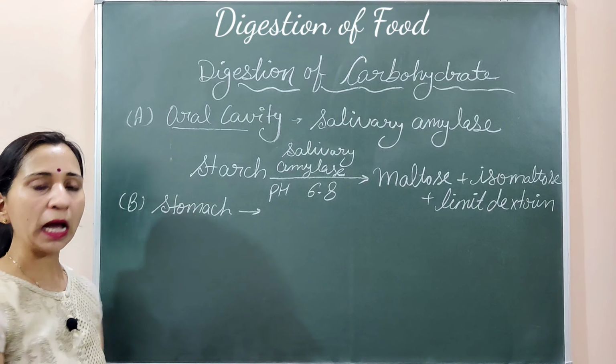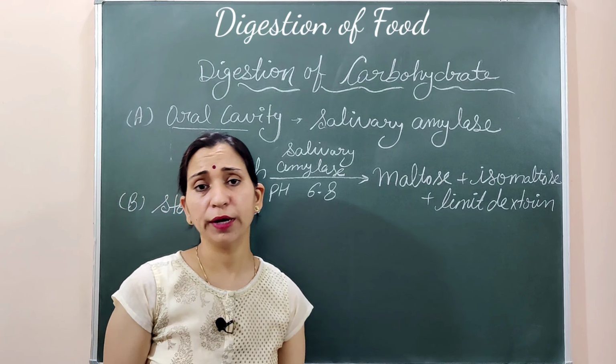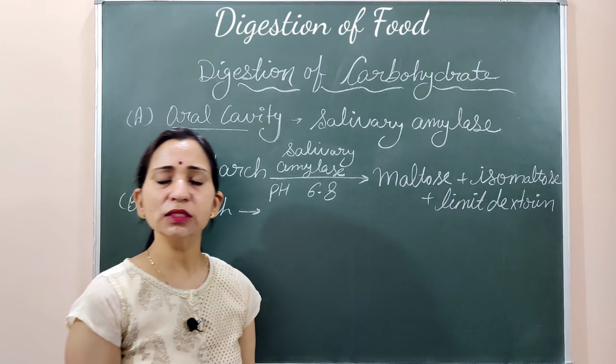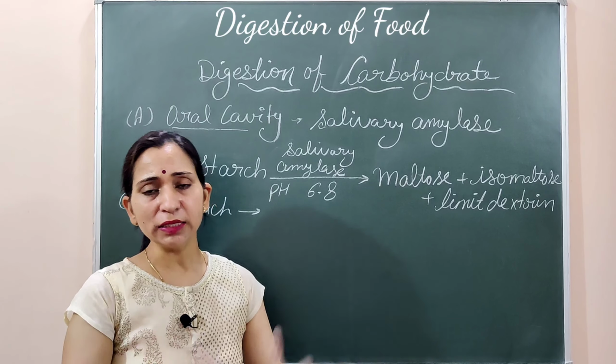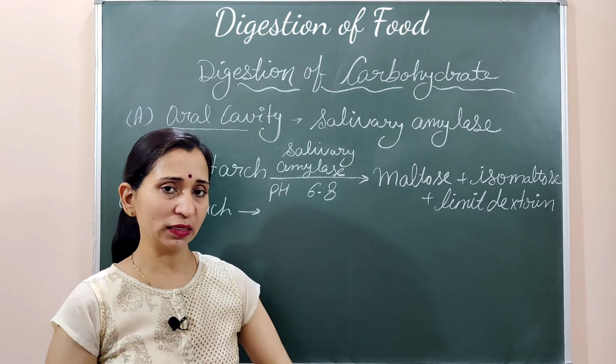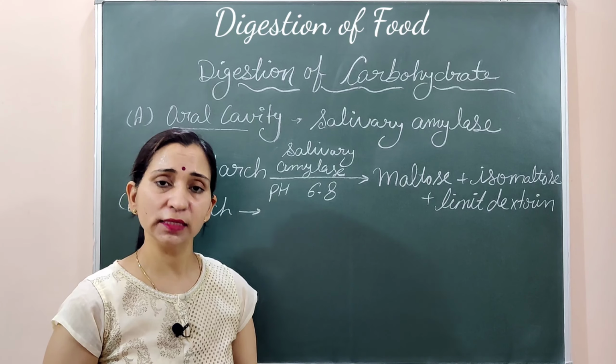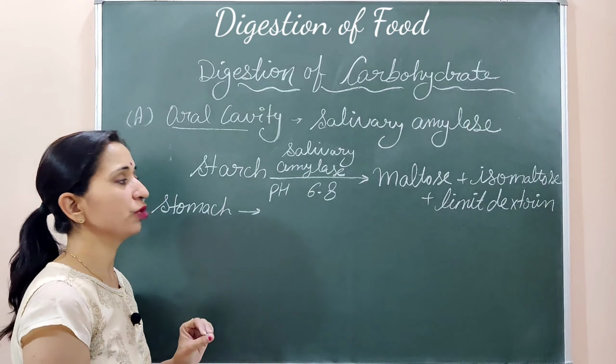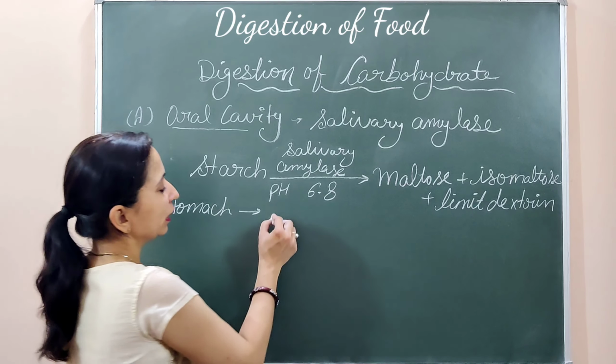In the stomach, what happens in the digestion of carbohydrate? Let's see. As you know, stomachs have gastric glands and they secrete gastric juice. These gastric glands secrete the pepsin enzyme, which is a protein digesting enzyme. Besides these, they also secrete some amount of gastric amylase.